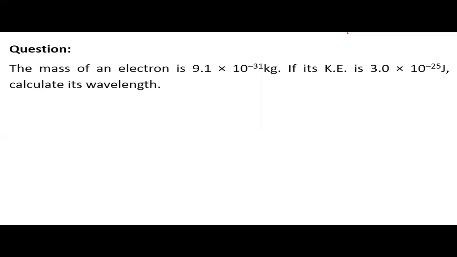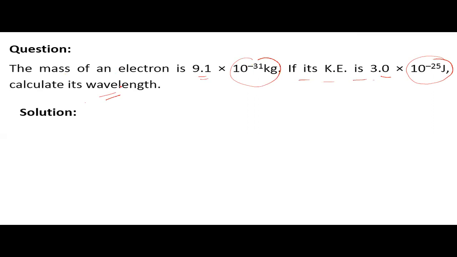Now we will solve our numerical here. The question is, the mass of an electron is 9.1 into 10 to the power minus 31 kg. If its kinetic energy is 3 into 10 to the power minus 25 joule, calculate its wavelength. Okay, we solve the question.